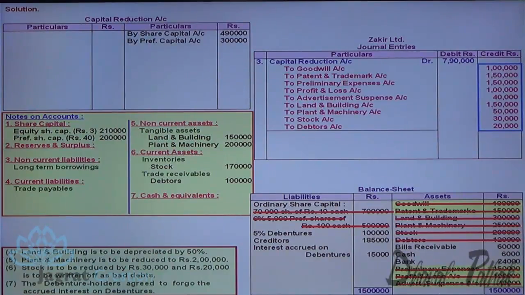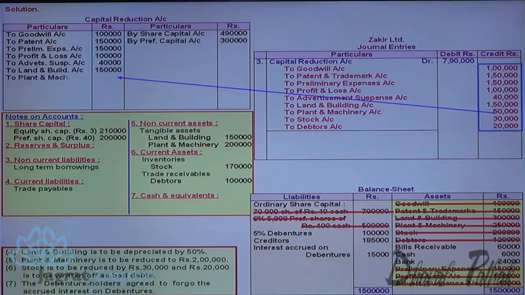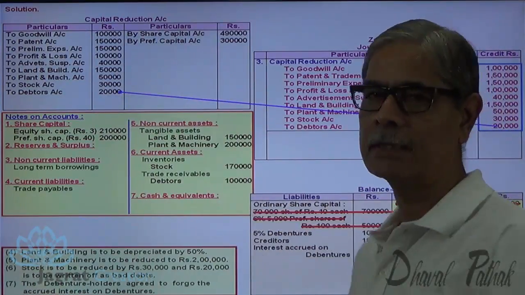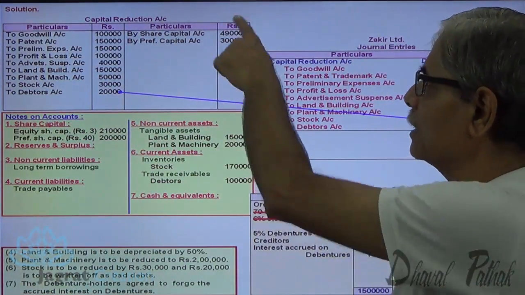Okay. So capital reduction account debit to goodwill, to patent and trademark, to preliminary expenses, to profit and loss account, to advertisement suspense account 40,000, to land and building 1,50,000, to machinery 50,000, to stock 30,000, to debtors 20,000. This is how all the losses to be written off are debited to capital reduction account. This is the contribution there against.